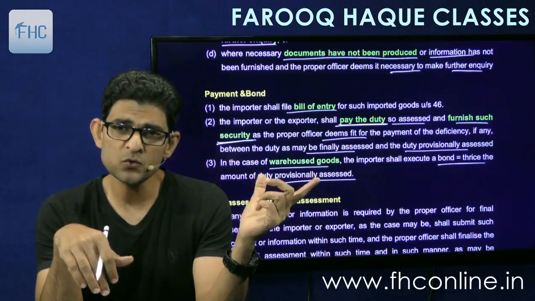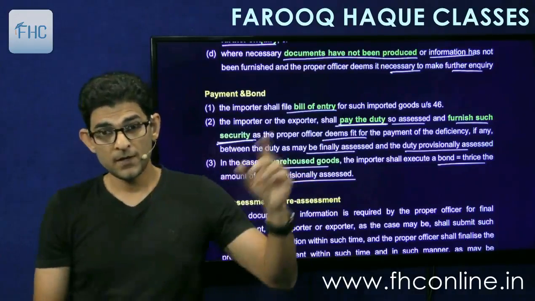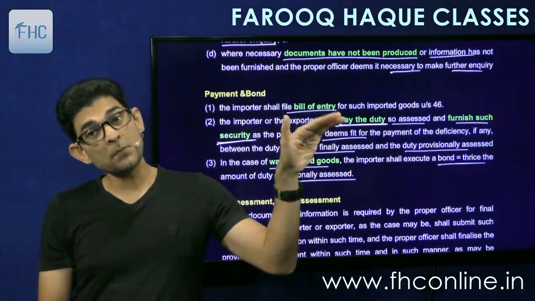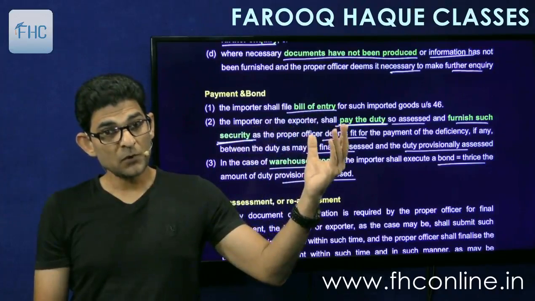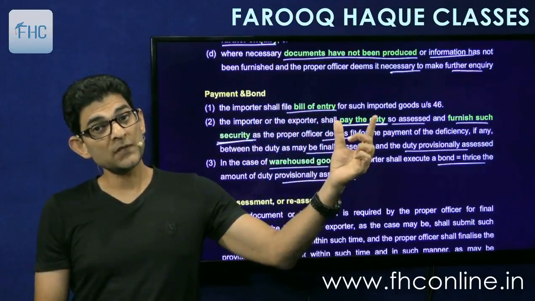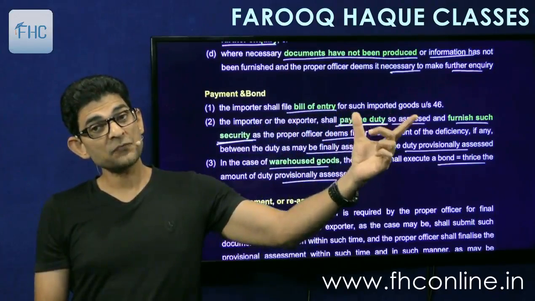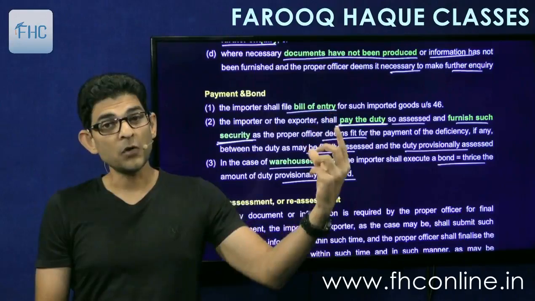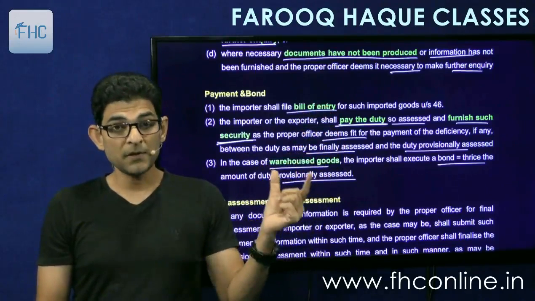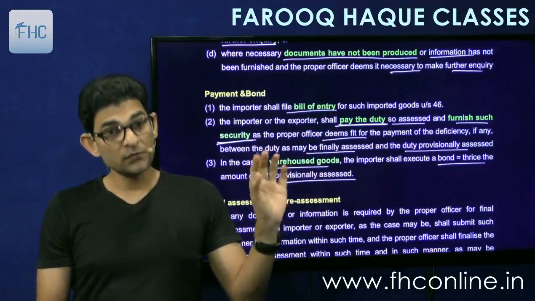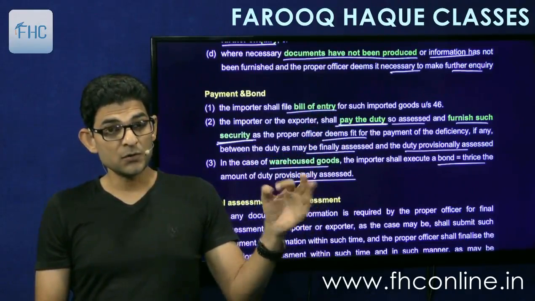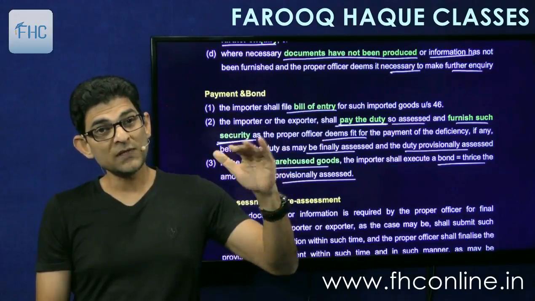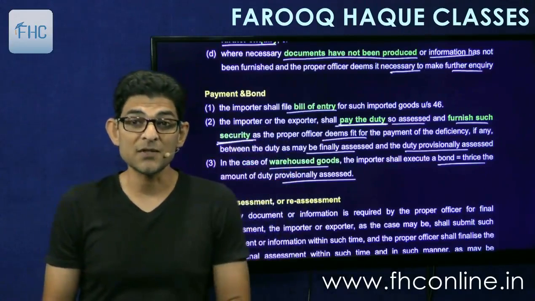So in case of warehouse goods, you don't have to pay the duty. This payment is required when you have filed the bill of entry for home consumption. So if the bill of entry is for home consumption, then you have to pay the duty provisionally assessed plus file the bond for the difference, if any. The bond is only to cover the difference. But in case of warehouse goods, whatever duty is assessed provisionally, you have to file thrice the bond. Means the bond value should be 3 times the duty provisionally assessed.